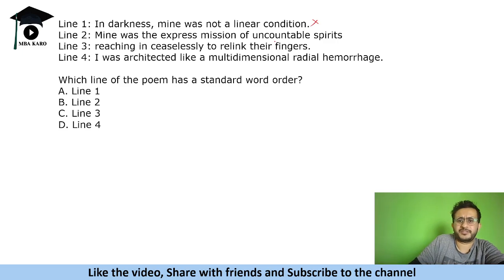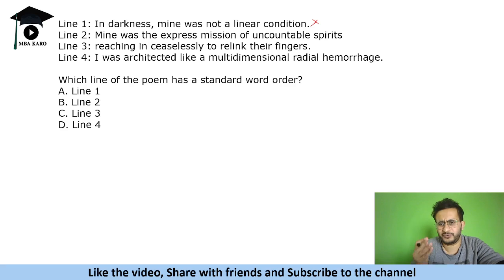Mine was the express mission of uncountable spirits. Not looking like a complete meaning. Okay, reaching in ceaselessly to reeling their fingers. Okay, again incomplete. Now, if you read the fourth line, I was architected like a multidimensional radial hemorrhage.